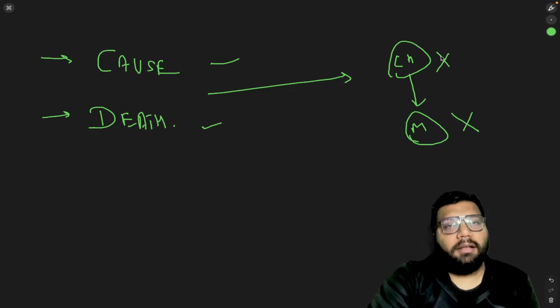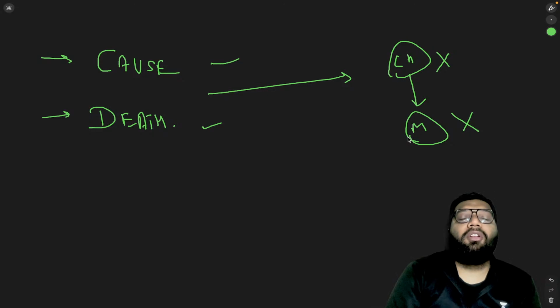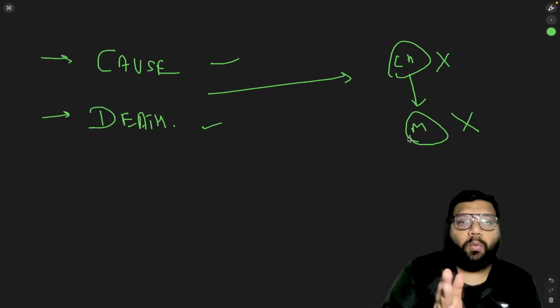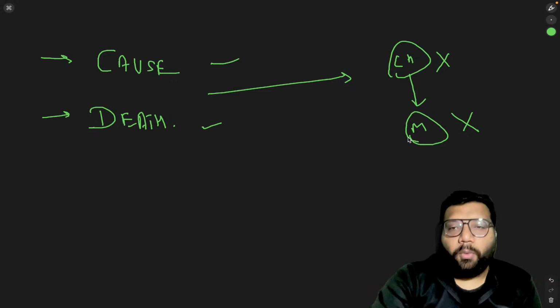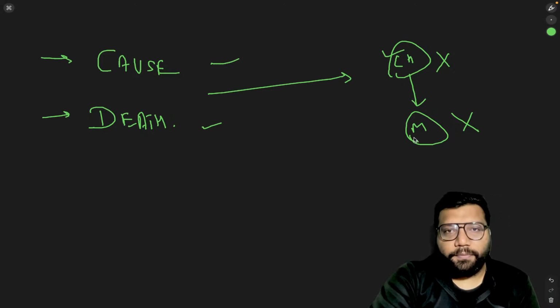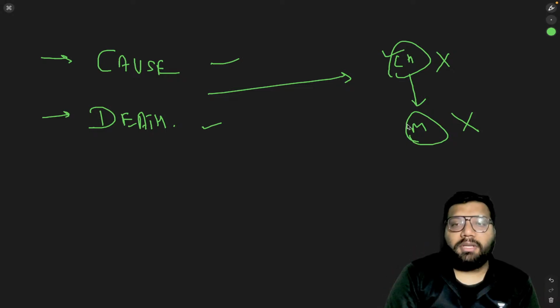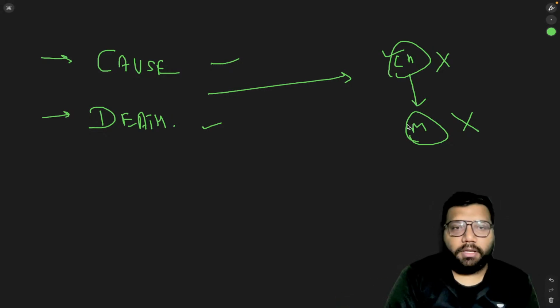All murders are culpable homicide. But all culpable homicides are not murders. I'm repeating myself. All murders are culpable homicide. There cannot be a case of murder without fulfilling the essentials of culpable homicide. But when it comes to culpable homicide, that may be a case of murder or not. That is why we use these terms: culpable homicide amounts to murder or culpable homicide does not amount to murder.